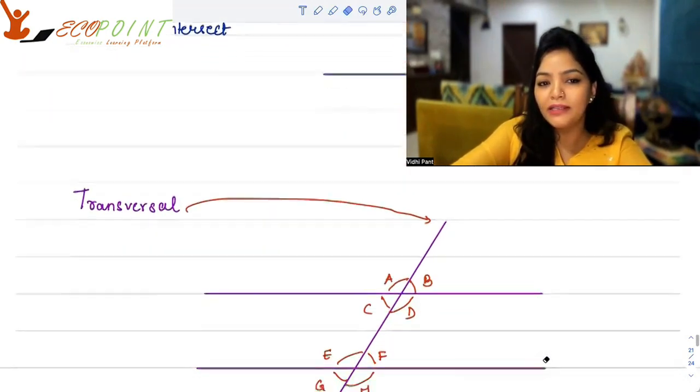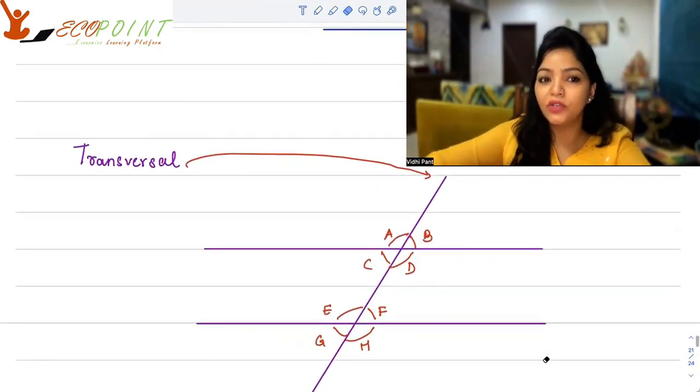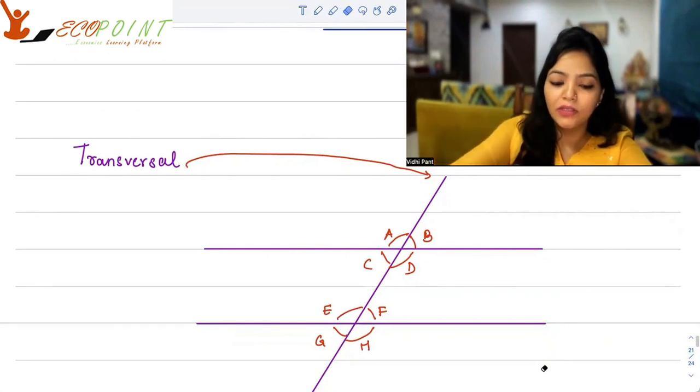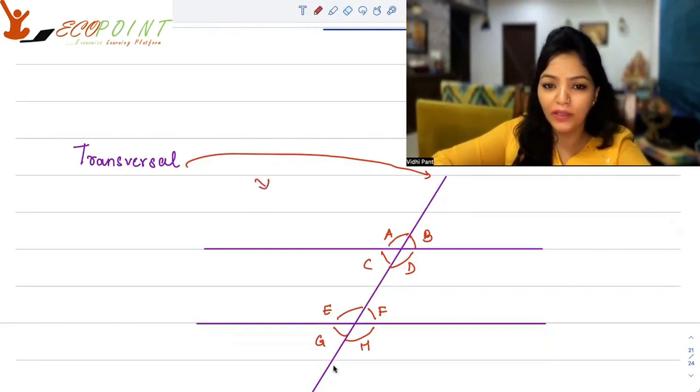With parallel lines comes another terminology, that is transversal. Now, what is transversal? When a straight line intersects two parallel lines, as shown here, you have two parallel lines and one line intersecting them.